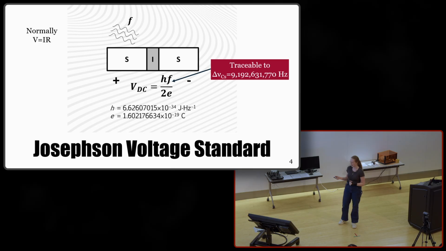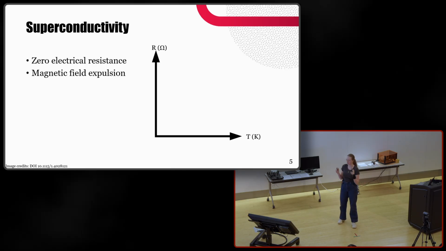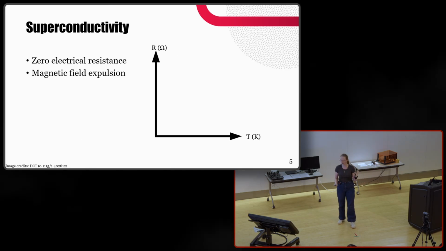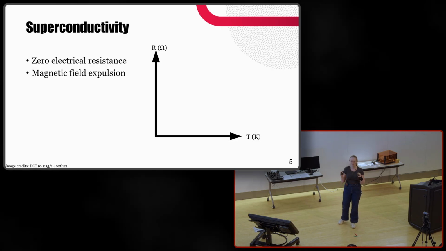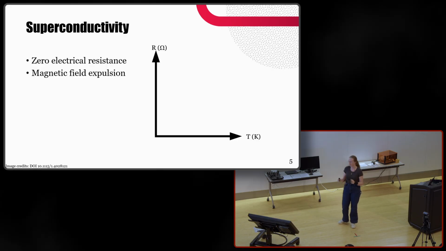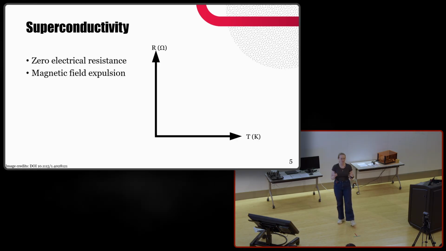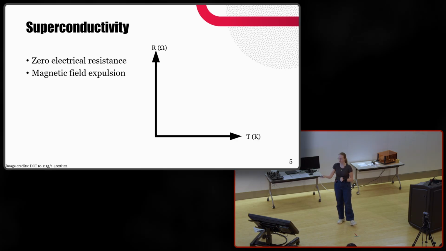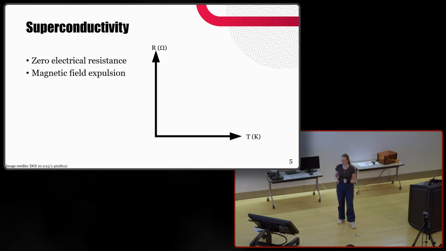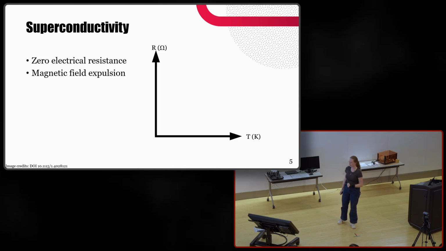So to look a bit at how this works, we need to first look at superconductivity. And as was kind of hinted earlier, when people think of superconductivity, they might think of just a perfect electrical conductor, zero electrical resistance. But it's not just that. It's a unique quantum state of matter that also experiences other effects like perfect magnetic field expulsion.